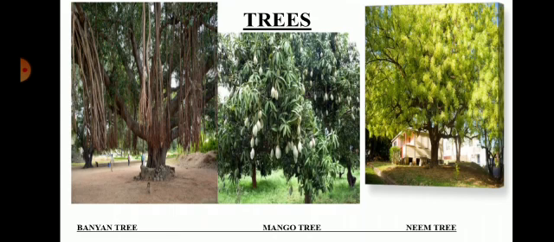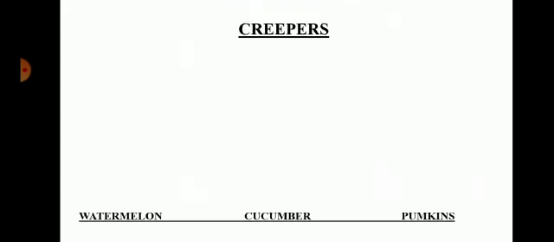Then there are another two types of plants. The stem of some plants is very thin and weak. So they come under climbers and creepers.